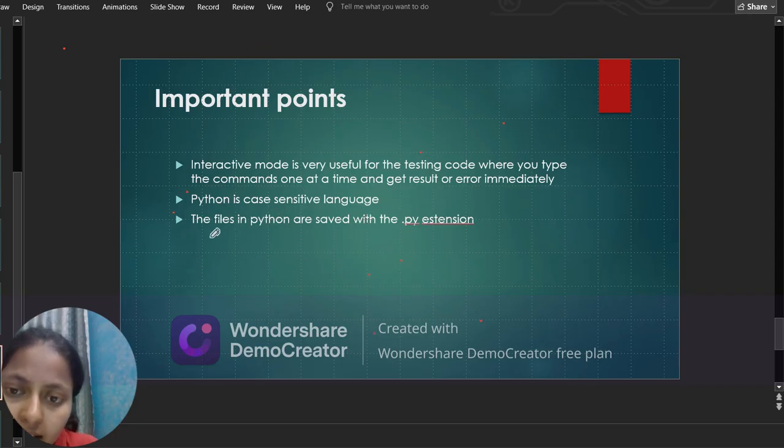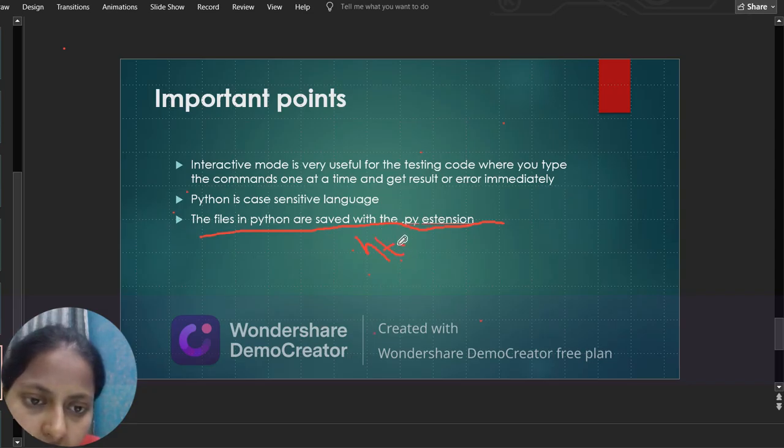Python files are saved with the py extension. What does it mean? Like in HTML, you used to save the file with .html.